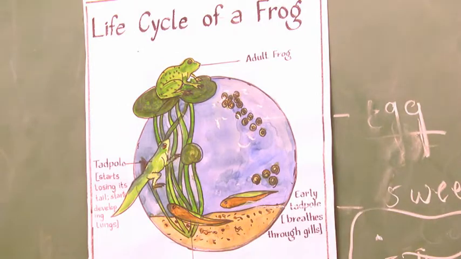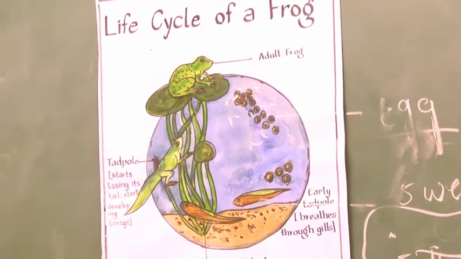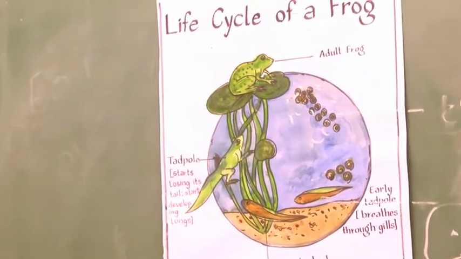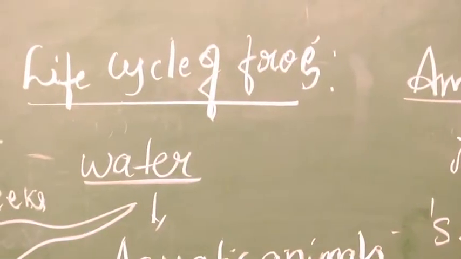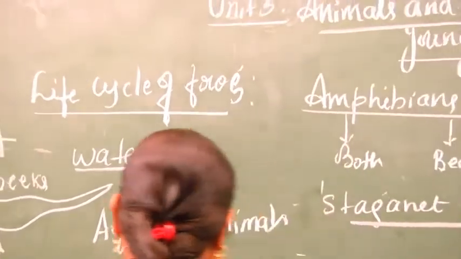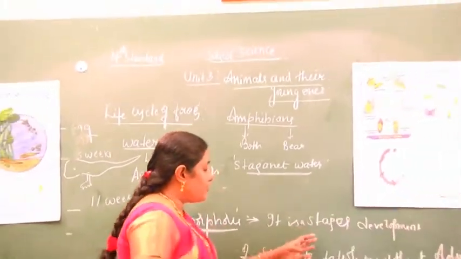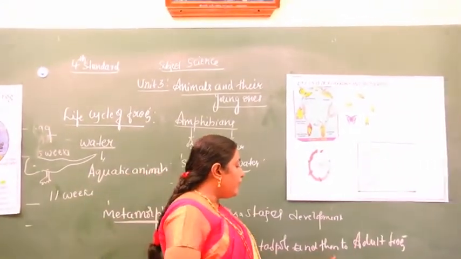Metamorphosis is the stages of development of an egg to a tadpole, and then to an adult frog.